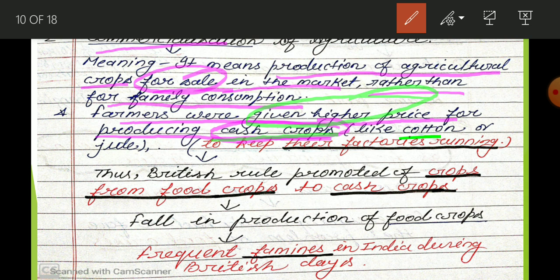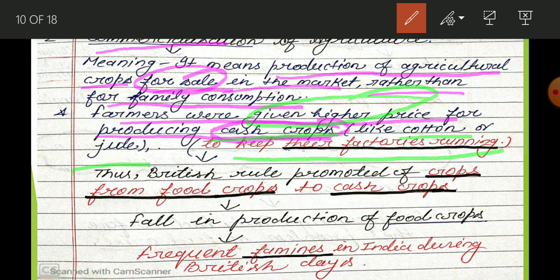Cash crop means like cotton, jute, indigo, etc. And why did they want the people of India to start producing cash crops? So that they are able to run their factories in Britain.